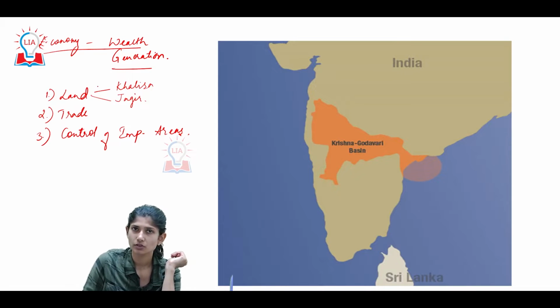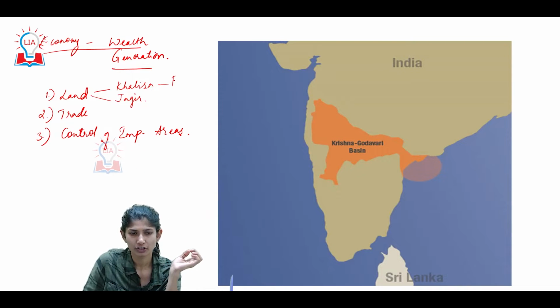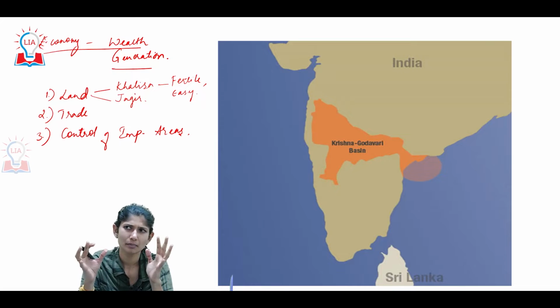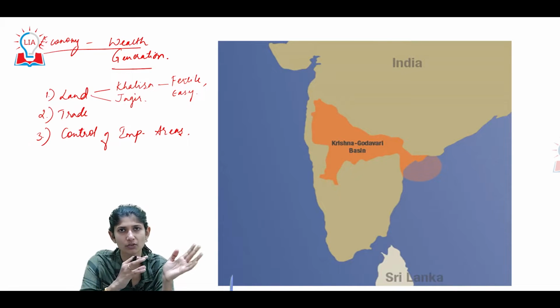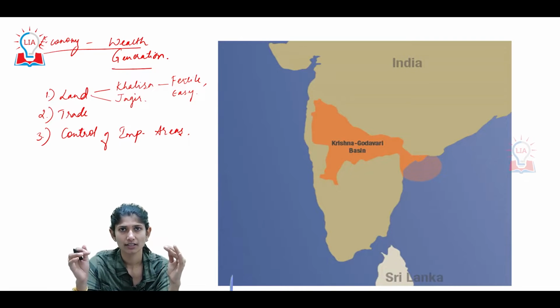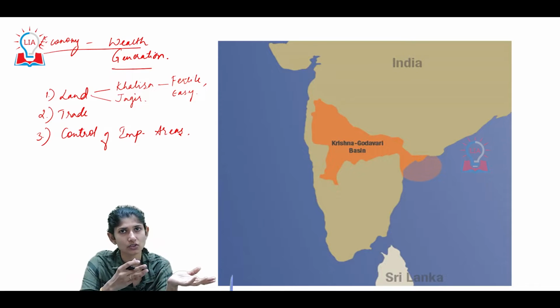See, look at this. Land was divided into two types. One is Khalisa land, one is Jagir land. Khalisa land is usually very fertile and easy to manage. Let's compare two pieces of land: one is very fertile, one is moderately fertile. If you are going to generate a good amount of wealth, which one will you generate from? The one which is supremely fertile.